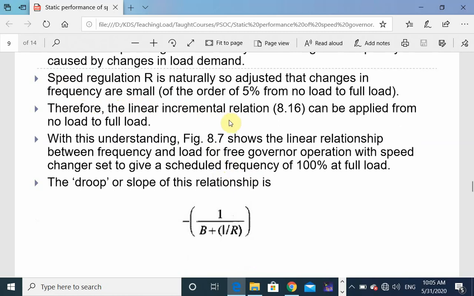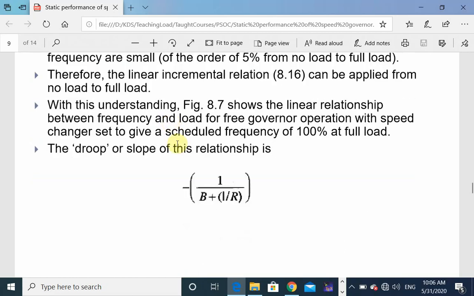Therefore the linear increment relation can be applied from no load to full load. So one of the characteristics of this speed regulation governing system is that there is a linear variation in frequency between no load and full load.